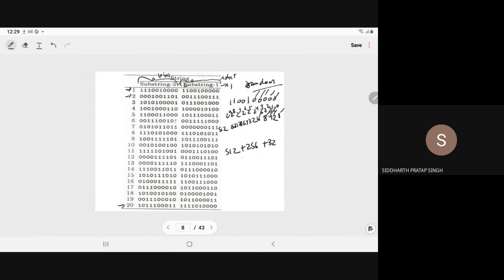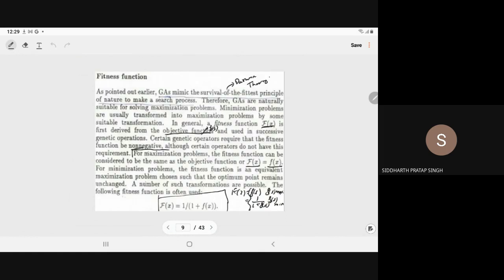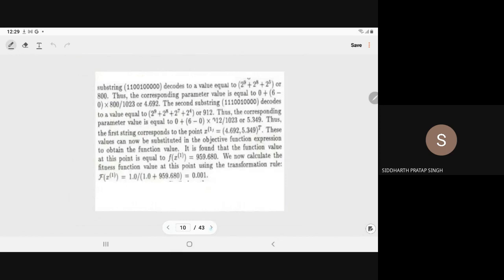That is the decoded value of this string. Clear? So this will come 800.